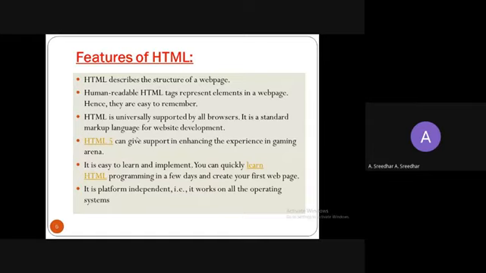That is, it's supported by all operating systems. It does not depend on an individual operating system. Once you create any web page or website with HTML on one particular operating system, without modifications you can execute the same program on another operating system also. That's why HTML is called platform independent.